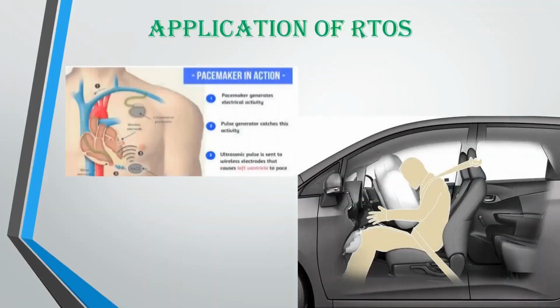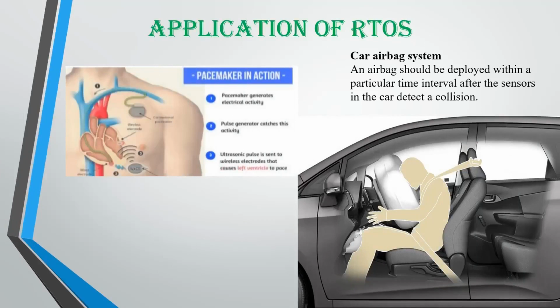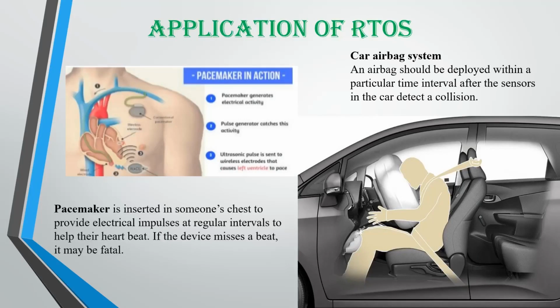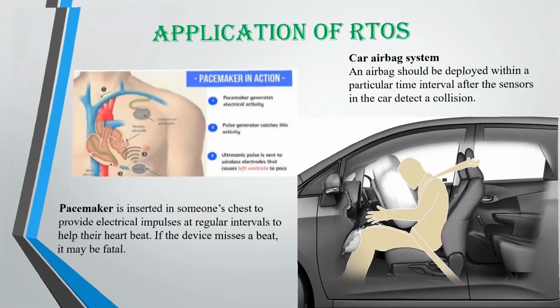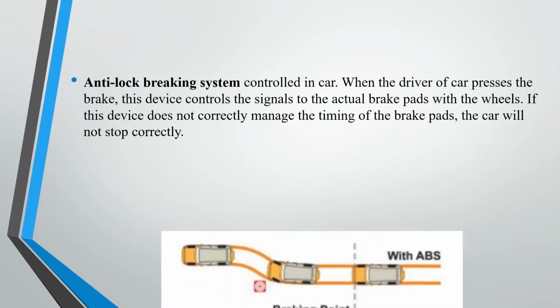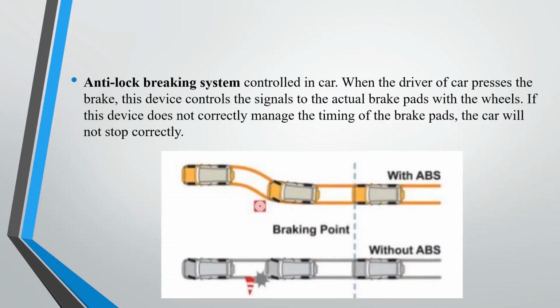So some applications of RTOS. The first is the car airbag system. An airbag is deployed within a particular time interval after the sensors in the car detect a collision. The pacemaker is inserted in someone's chest to provide electrical impulses at regular intervals to help their heartbeat. If the device misses any beat, then it can be fatal. It can obviously cause death. The next is the anti-lock braking system, and they are obviously made in the car. They control the car, and you can see the difference with ABS, that is with the anti-lock braking system, and without the anti-lock braking system.